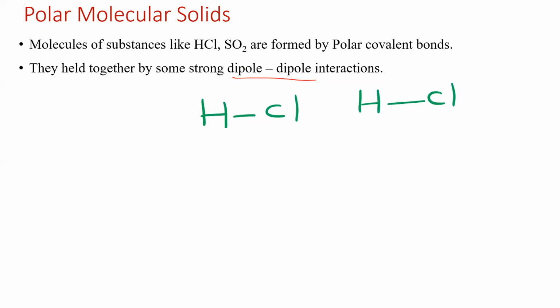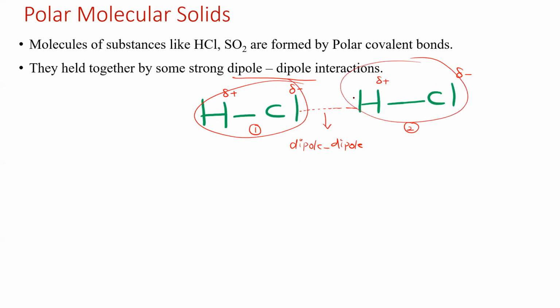Say, for example, HCl. We know that hydrogen is electropositive compared to chlorine, because chlorine is highly electronegative. Now this is the first molecule and this is the second molecule. All of this comes under the category of IMF, that is, intermolecular force of attraction. The force of attraction between these two is called dipole interaction. Why? Because each molecule is a dipole, so the interaction is between two dipoles.